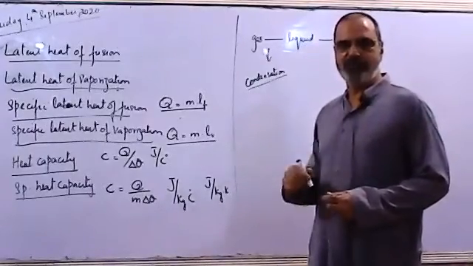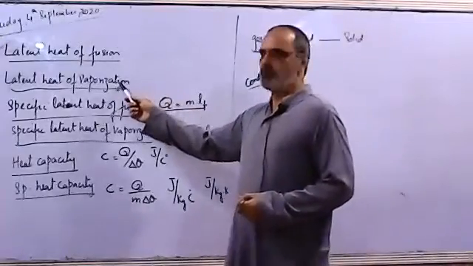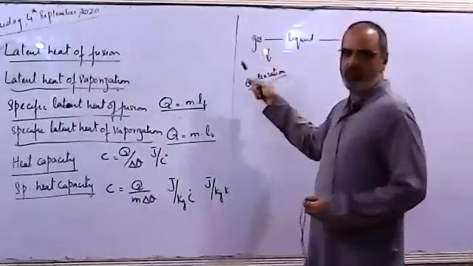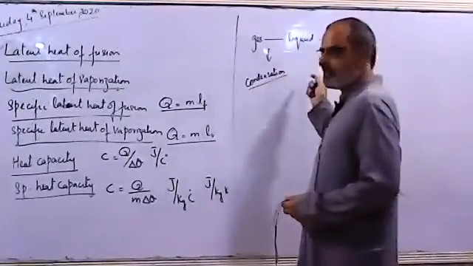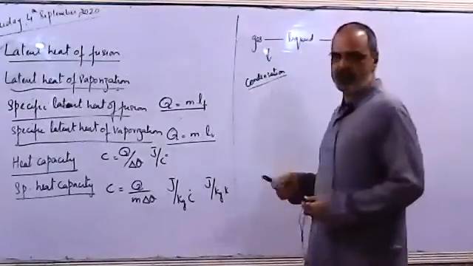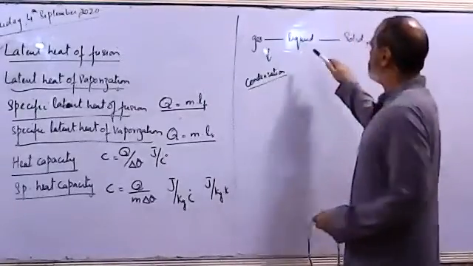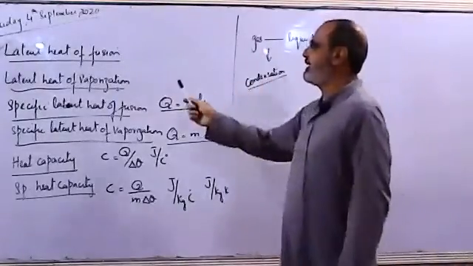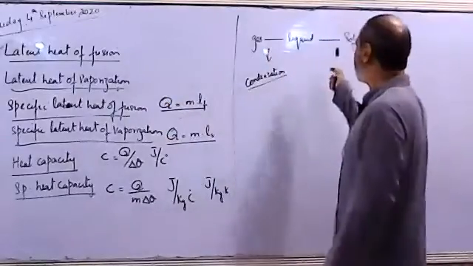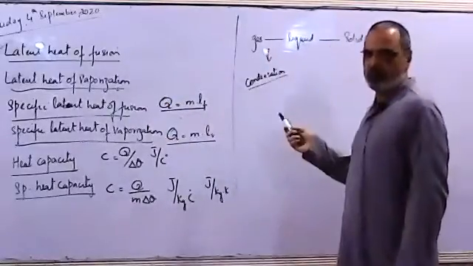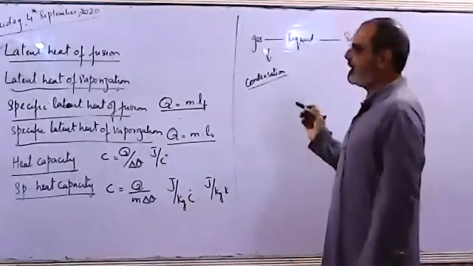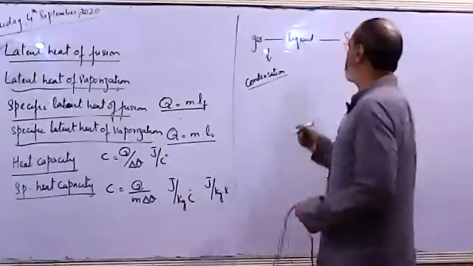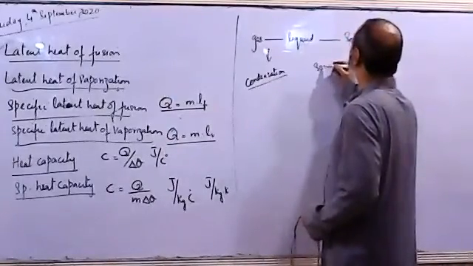Cooling means we are extracting heat from the gas. So how much heat do we have to extract? That is the latent heat of vaporization. The heat that we supplied to the liquid to change it into gas, now we have to extract to change it into liquid, and that process is called condensation. While changing solid into liquid, we supplied latent heat of fusion. Now to change liquid into solid, we have to cool it. We have to extract the latent heat of fusion from the liquid to solidify it. This process is called solidification.